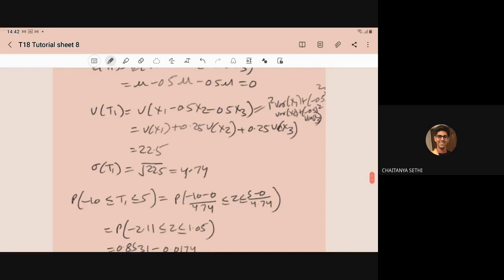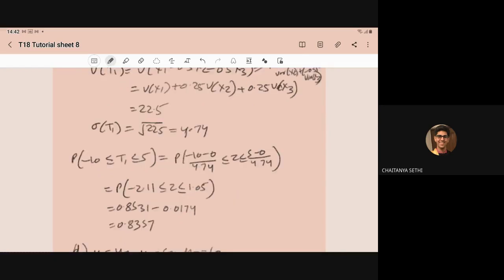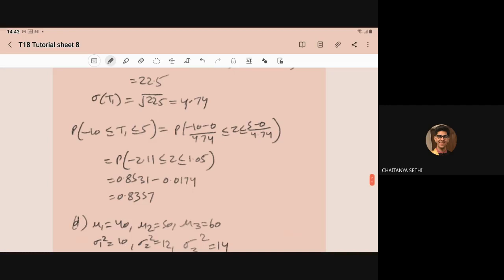Now we have to compute whether T1 lies between minus 10 to 5. So apply the central limit theorem. Minus 10 minus 0 upon 4.74 less than equal to z less than equal to 5 minus 0 upon 4.74. So on solving, you will get the required probability as 0.8357.